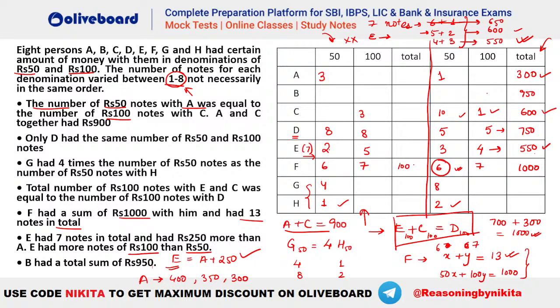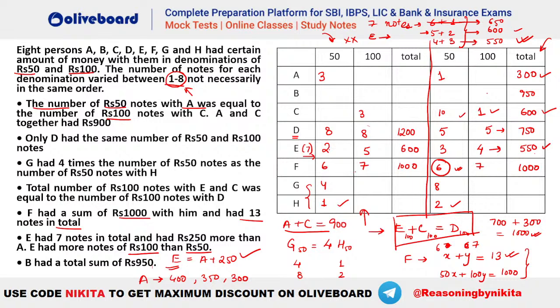You can see this is equal to 1000. This is equal to 500 plus 100, that is equal to 600. This is equal to 800 plus 400, that is equal to 1200. है ना? And what was given about this one, that is e is equal to a plus 250, है ना? So if it is 600, that is 600 minus 250, that is equal to how much? We will have 400 here, right?